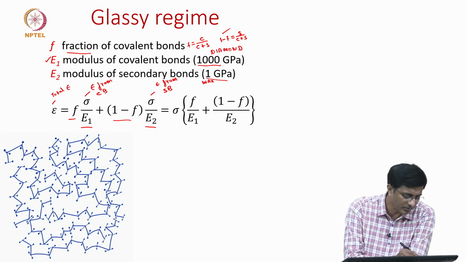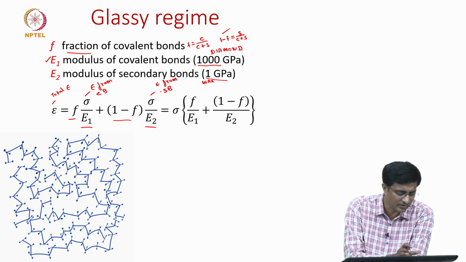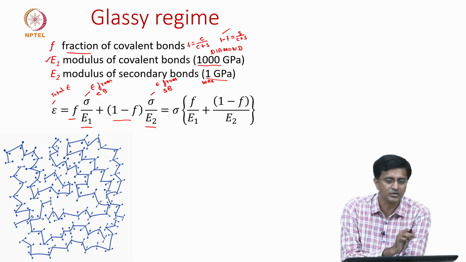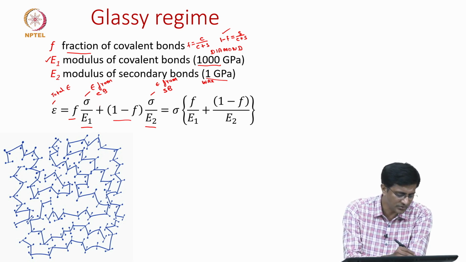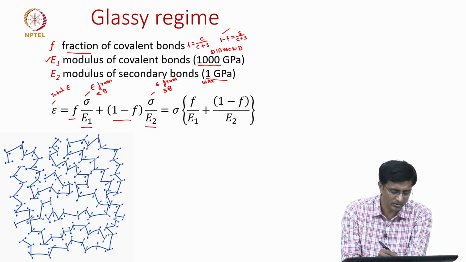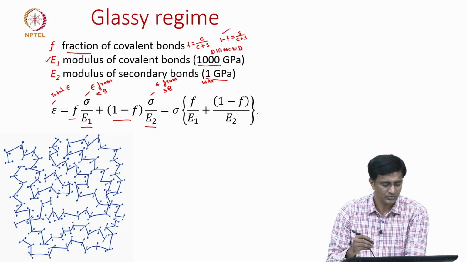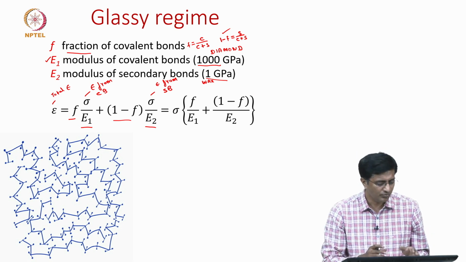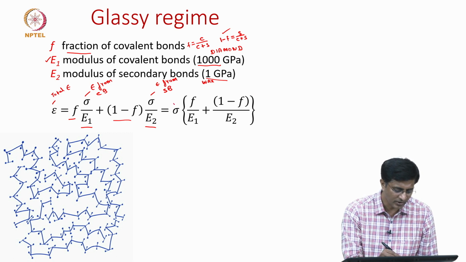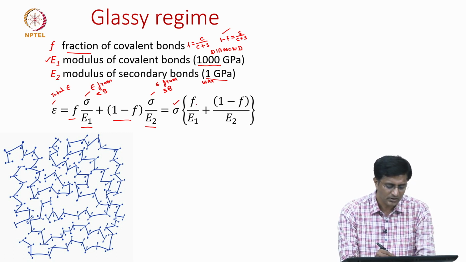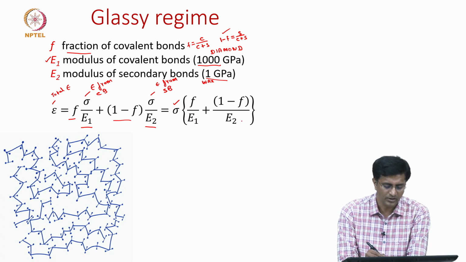So we are multiplying with the fraction of covalent bonds and the fraction of secondary bonds to get the actual or the total strain. Of course we can simplify this, because we see on both terms we have sigma in the numerator. If we take it as common, we should be able to write it in this form. So what have we achieved now? We are able to write the total strain as a function of the applied stress times F, E1 and E2.